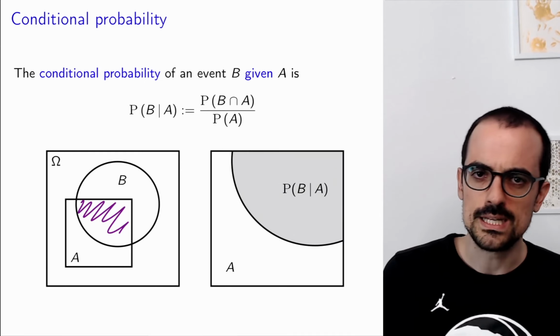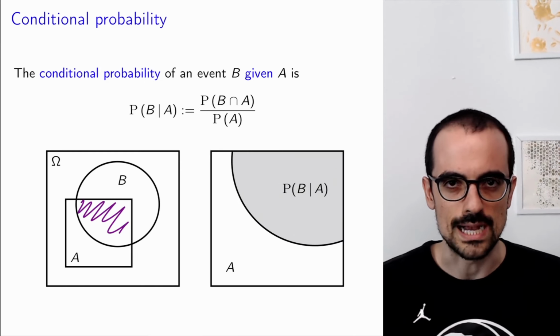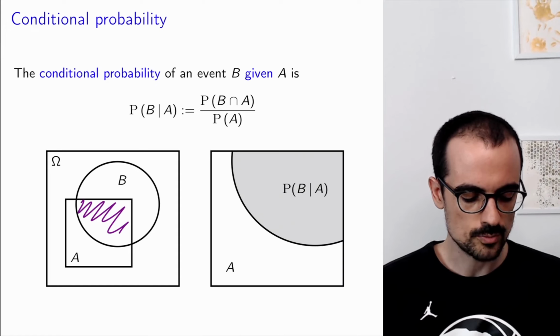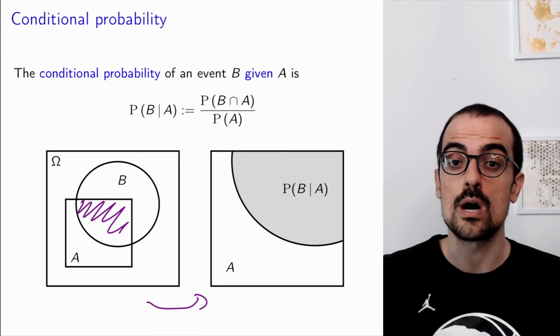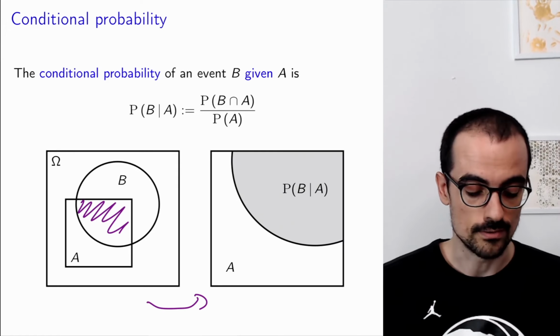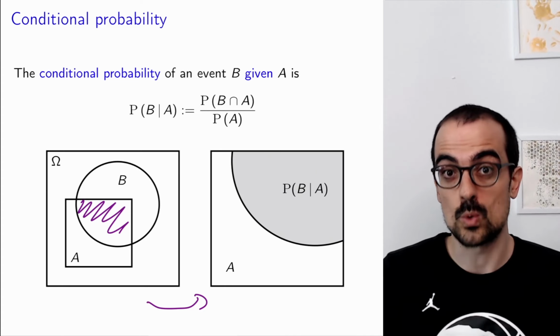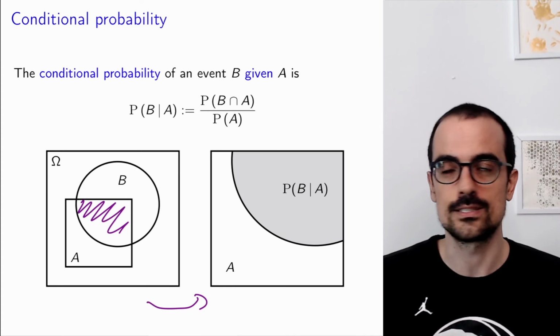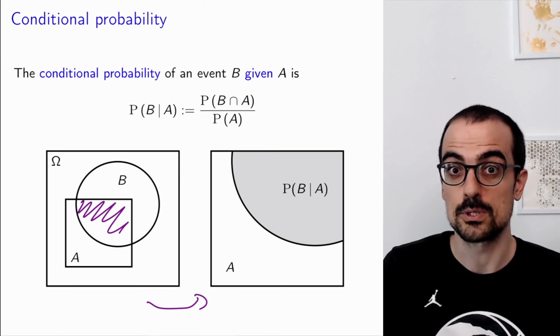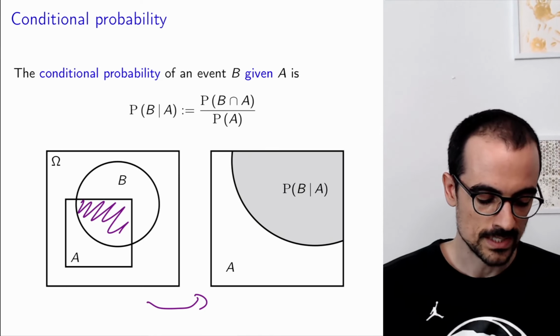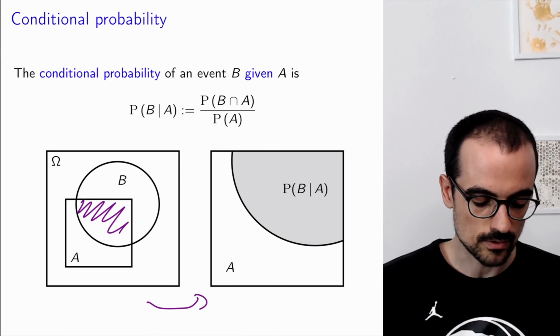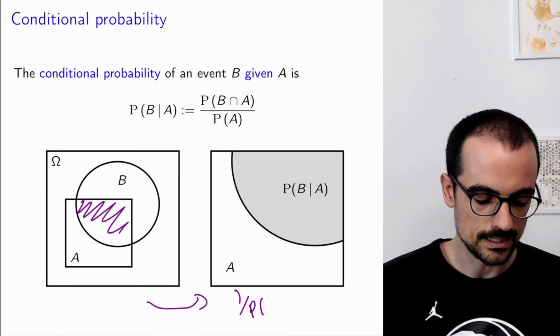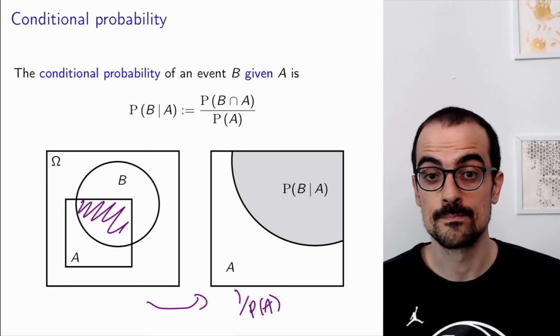So is the conditional probability the probability of the intersection? Not quite, because when we create this new probability space, we need to blow up the probability of A so that it equals 1, because it's a new sample space, and the sample space has to have probability 1. So we need to multiply by a factor of 1 over probability of A to ensure that that happens.